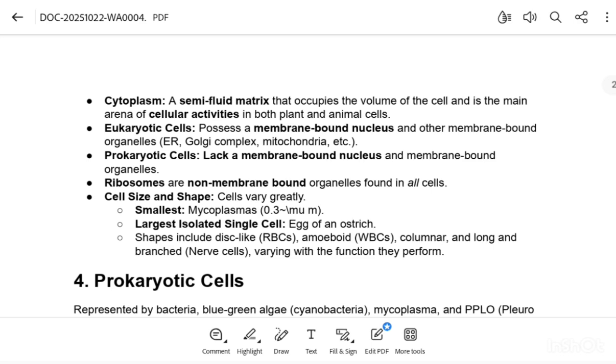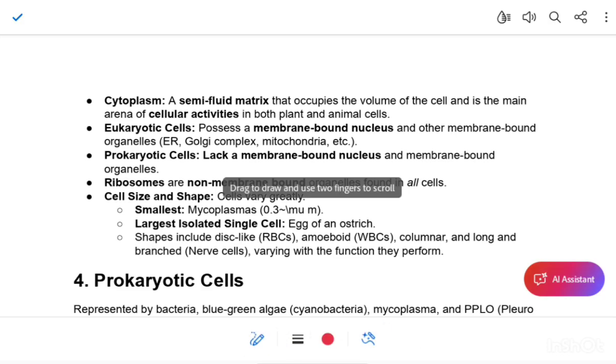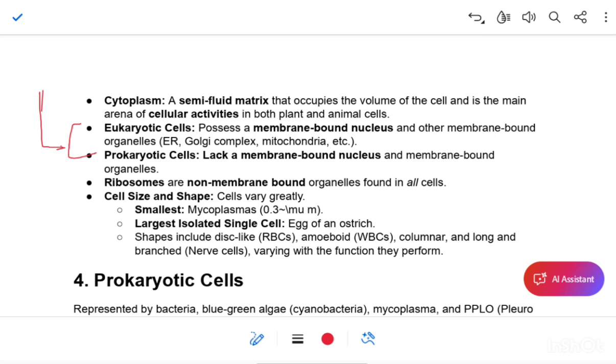Eukaryotic cells possess a membrane-bound nucleus and other membrane-bound organelles, such as endoplasmic reticulum, Golgi complex, mitochondria, etc. There are two types of cells: eukaryotic cells and prokaryotic cells.